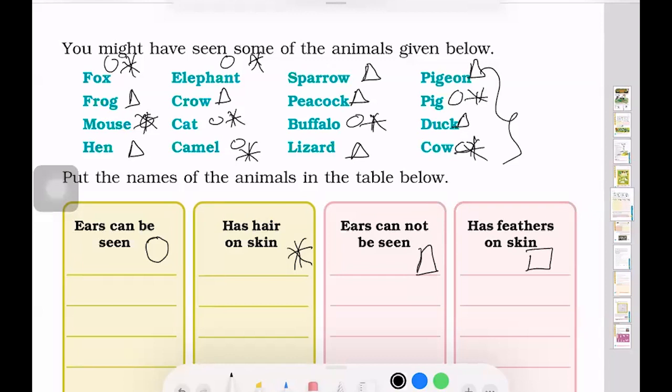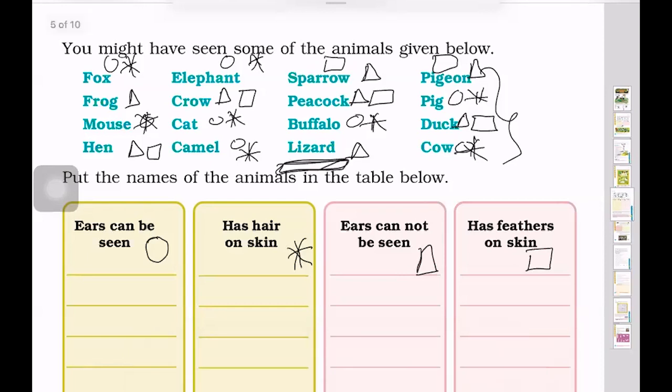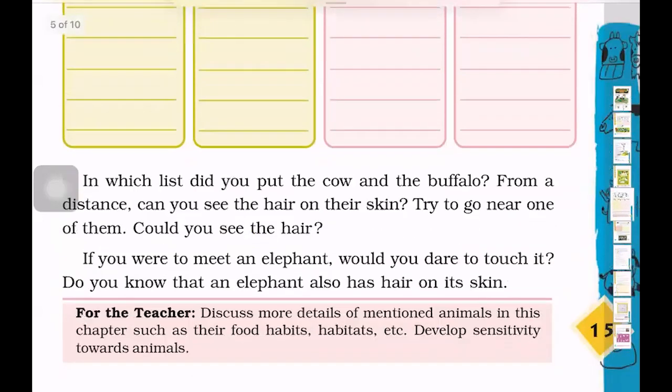Now the birds' ears cannot be seen, and let's check that all of them have feathers on their skin. So we'll notice that now. Sparrow has feathers, pigeon as well, crow as well, peacock as well, it's very beautiful in fact, duck as well, and hen as well. Only the lizard is left here. So let's see what the chapter says next.